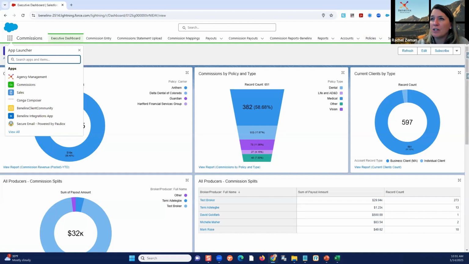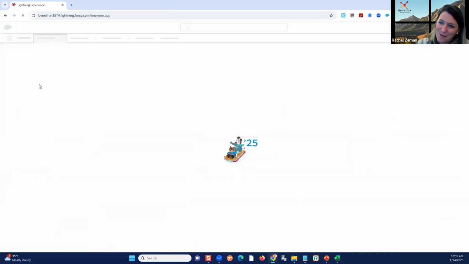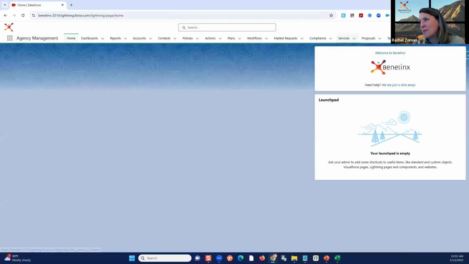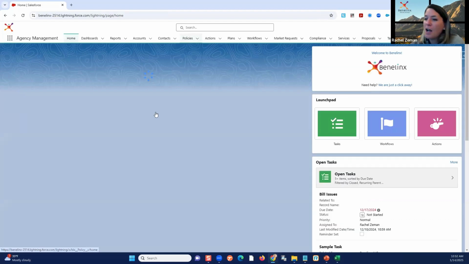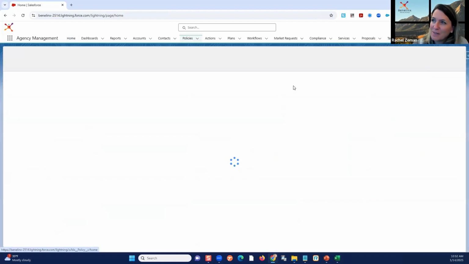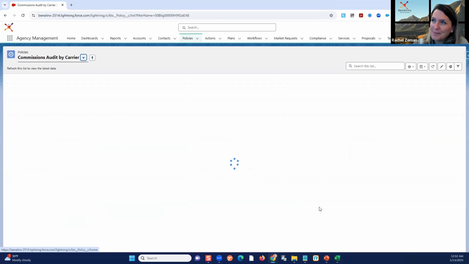Oh, I'm posting commissions. Let me go back and find that policy information. I was going back to the agency management app. I was going into the policies tab, right, on my navigation bar. I was going and finding the policies. I was looking up the information. My computer will cooperate. I was getting the information, and then I was going back to the commissions app.